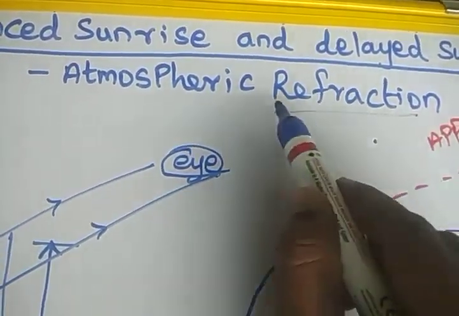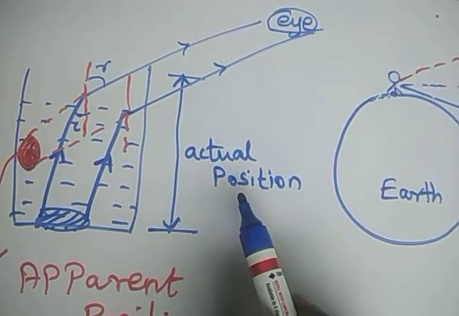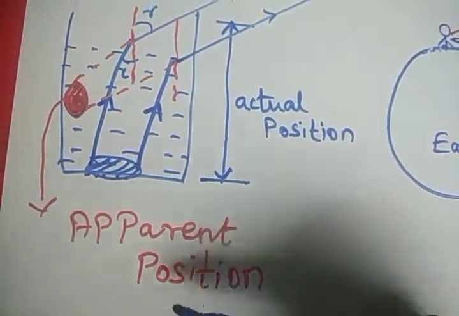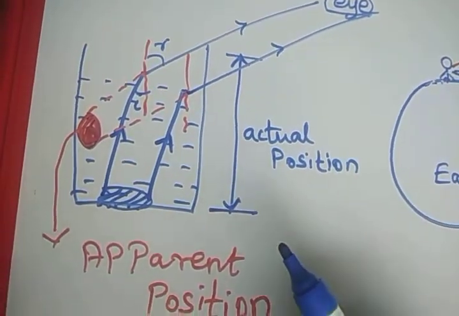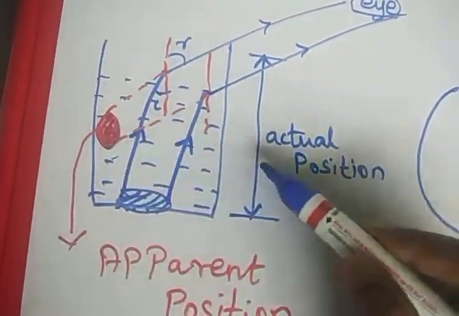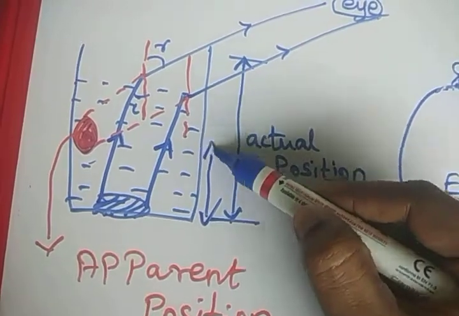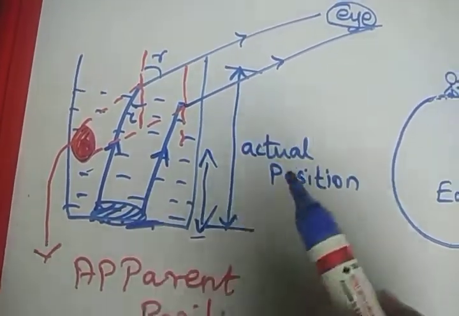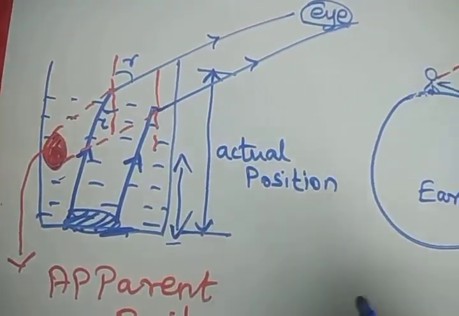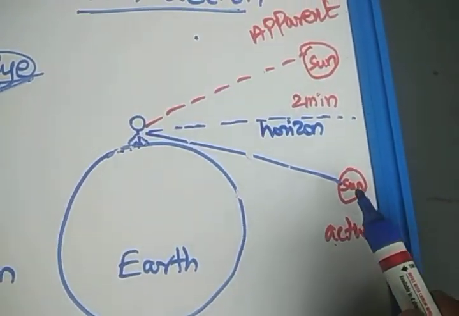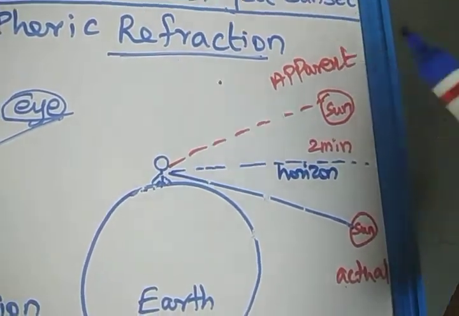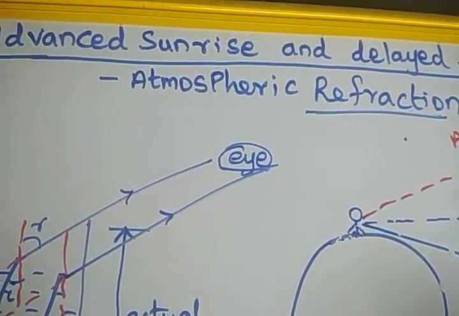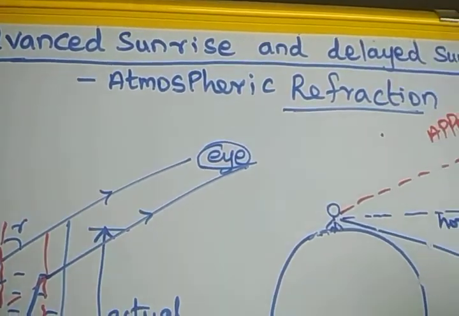In refraction, we know the actual position and the apparent position. That means the apparent position is always above the actual position. How much above? It is above by this much height. This is the actual position. This is the apparent position. Same as the sun's actual position is here, and the apparent position is above the actual position. So that only this will happen. Read the book carefully and understand the concept.